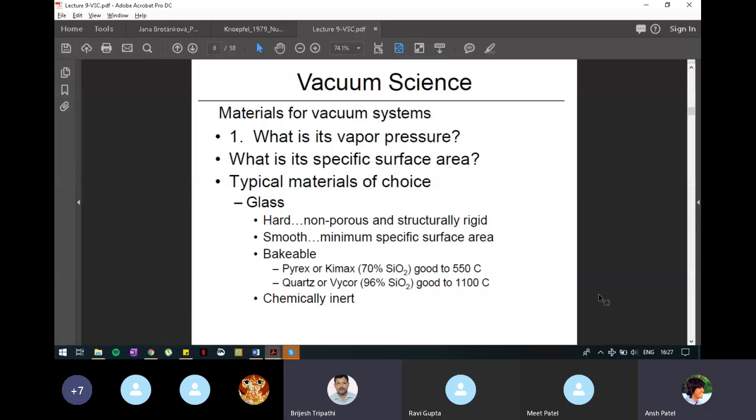Consider 1 meter square area of highly polished steel surface, of glass surface, and of rough wooden piece. Which one will have higher specific surface area? The wooden piece, because it has microstructures on top of it, which increase its surface area. So if there is more surface area, there will be a greater extent of adsorbed particles sitting on the surface.